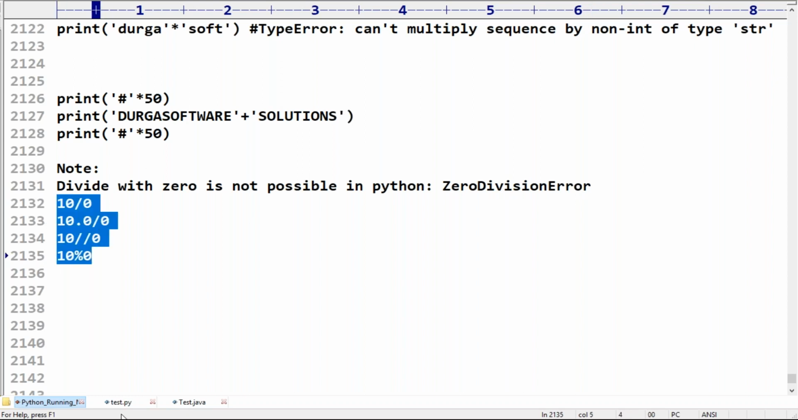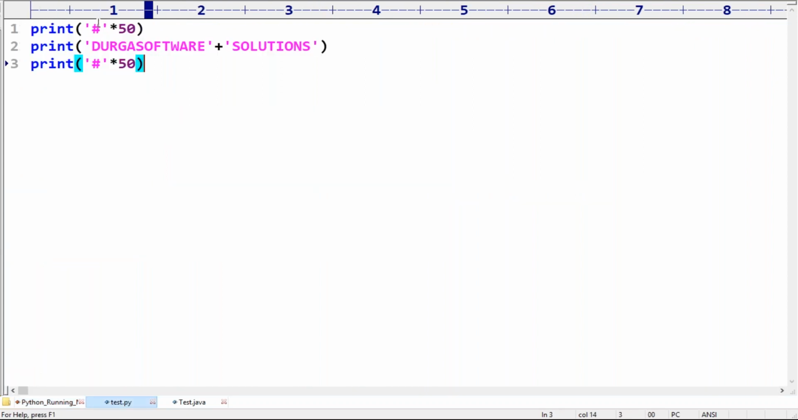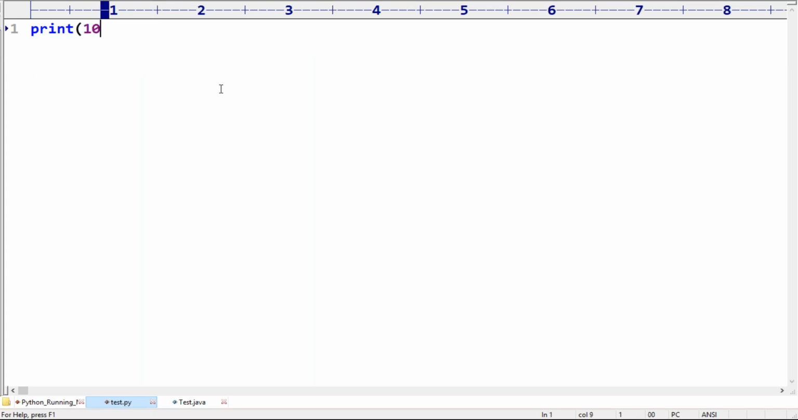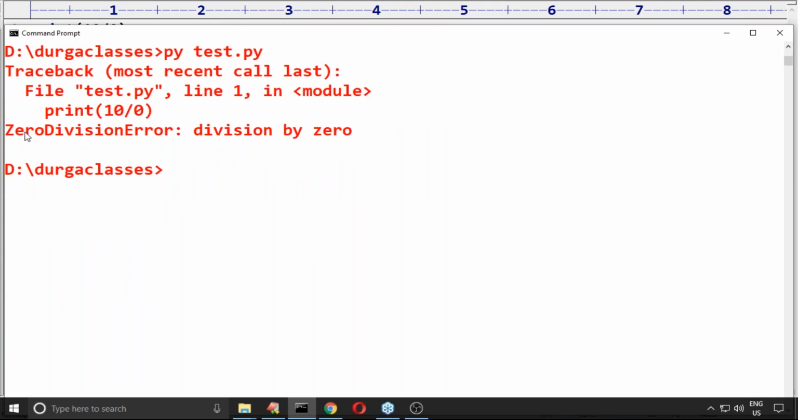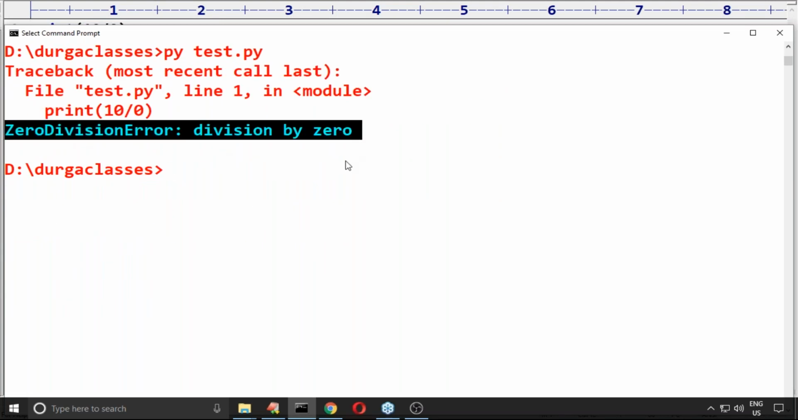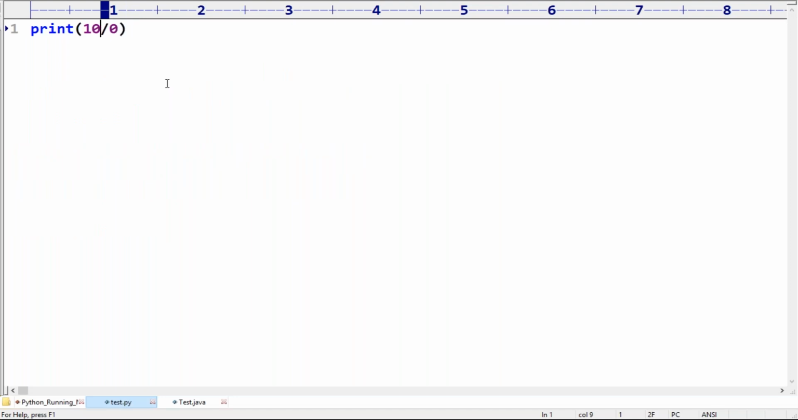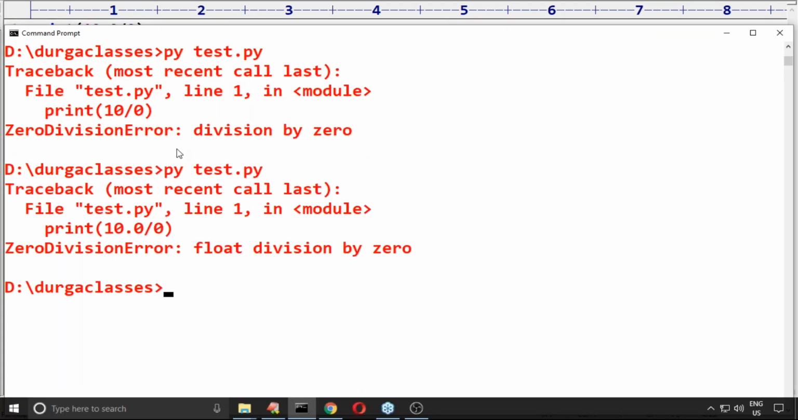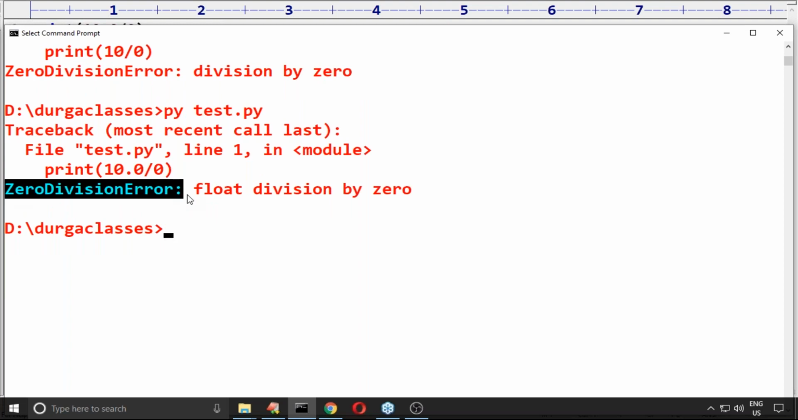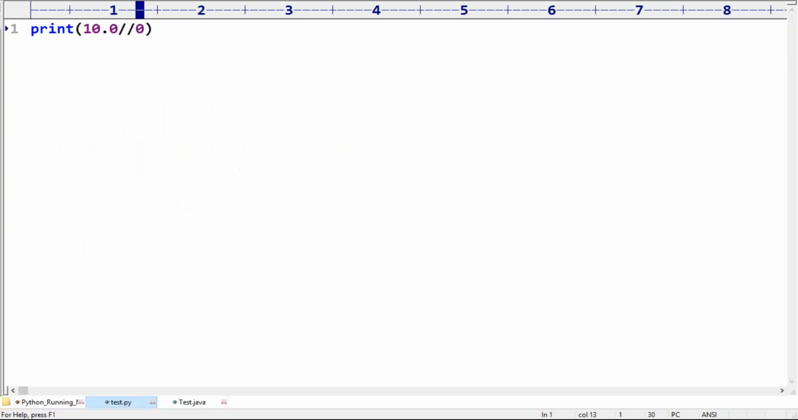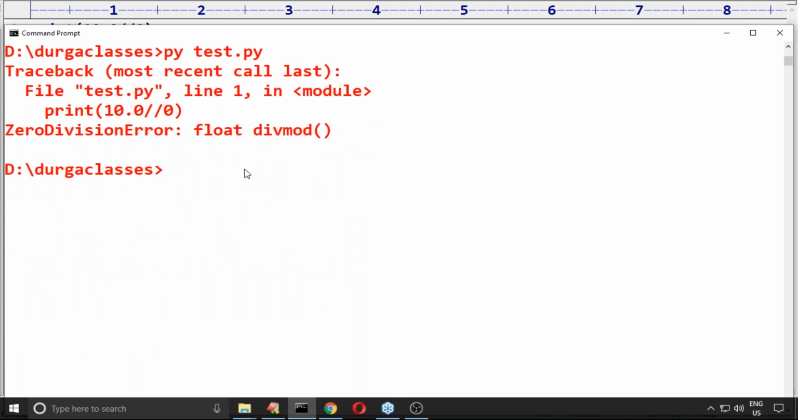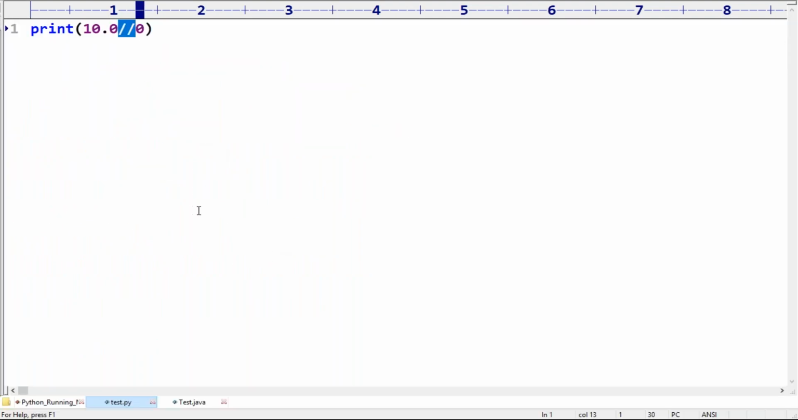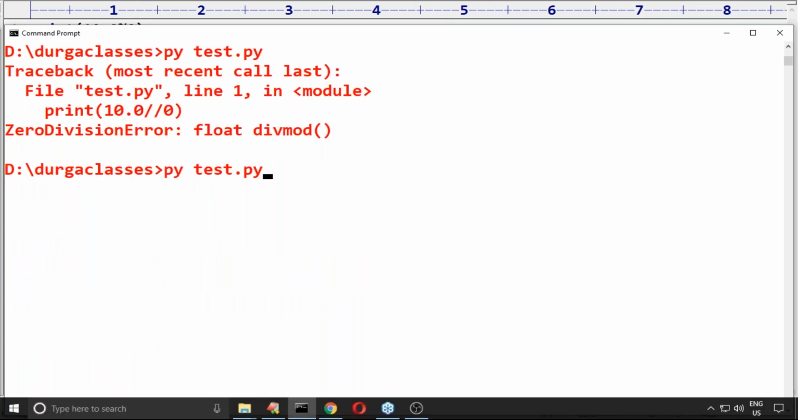Now observe carefully. 10 by 0: the answer is ZeroDivisionError, division by 0. 10.0 by 0, same answer, ZeroDivisionError. Floor division, same ZeroDivisionError. Modulo, if I try to take modulo, again ZeroDivisionError.